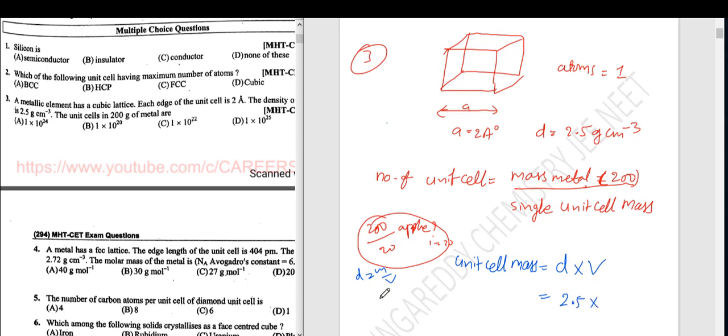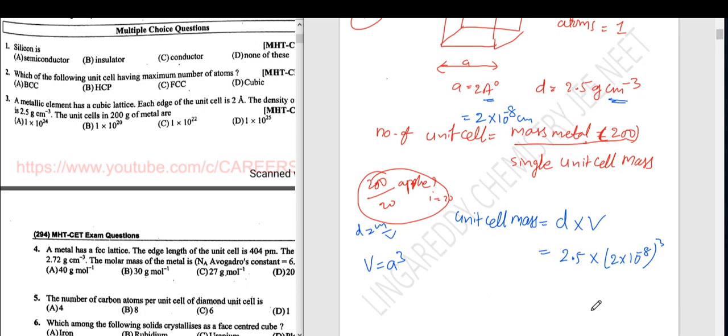Volume means here V equal to A cube. In the cube, what is the volume? A cube. So what is A here? 2 angstroms, but it is angstrom, so convert into centimeter. 2 into 10 power minus 8 centimeter. Right. Put that value here. 2 into 10 power minus 8 whole cube. A cube.